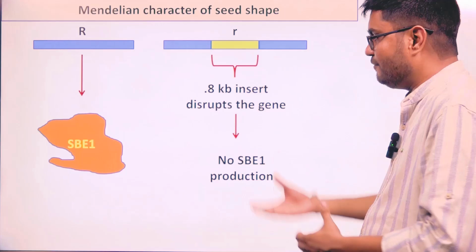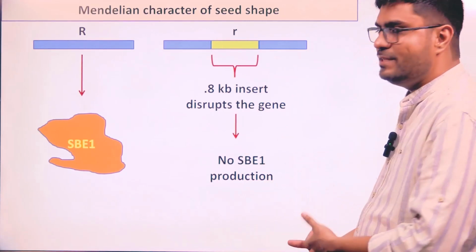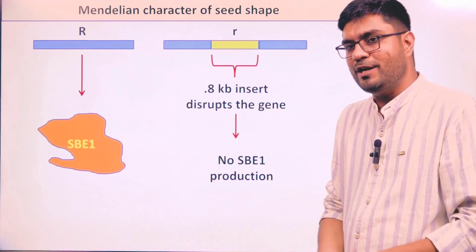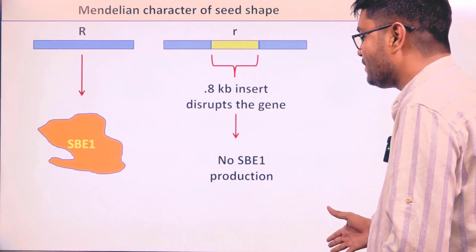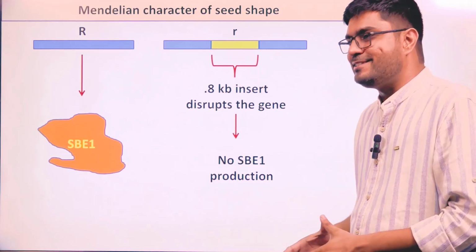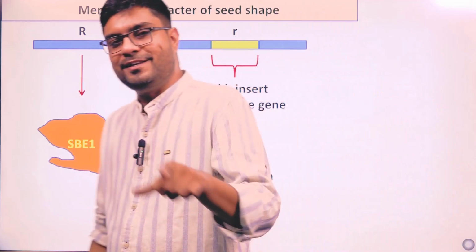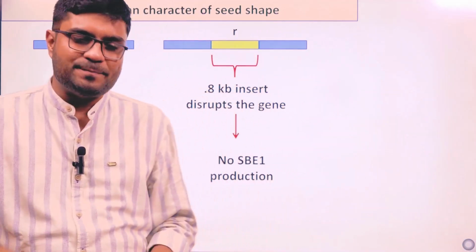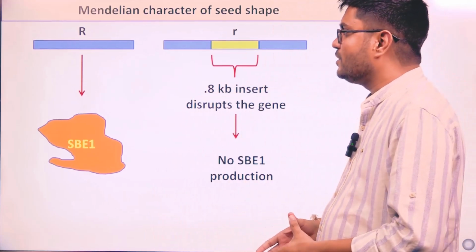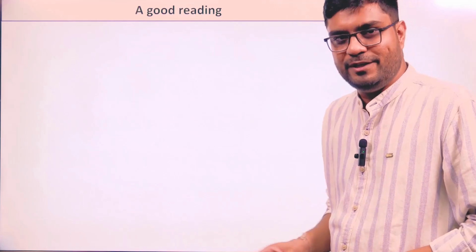Recessive allele: if the enzyme is absent, the function will not be there, and if the function will not be there, the result will not be there. If the result will not be there, then there will be no phenotype, and no phenotype is what? Wrinkled seed. So there is nothing called recessive or wrinkled seed. Absence of round seed automatically becomes wrinkled seed, or you can say absence of protein automatically becomes what? Recessive.